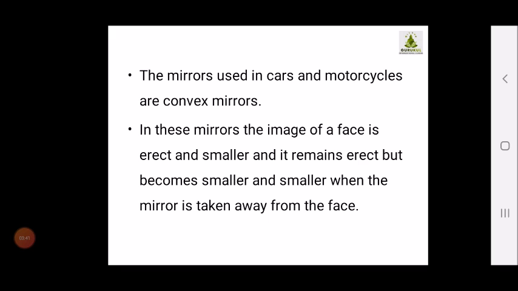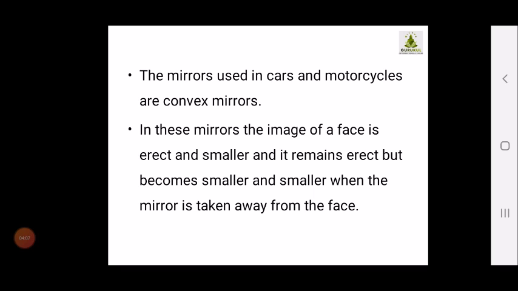Okay, then the mirrors which we are using in our cars and motorcycles, the side mirrors, these mirrors are convex. Now why are these mirrors convex? In these mirrors, the image of a face is erect and smaller, but it remains erect and becomes smaller and smaller when the mirror is taken away from the face.